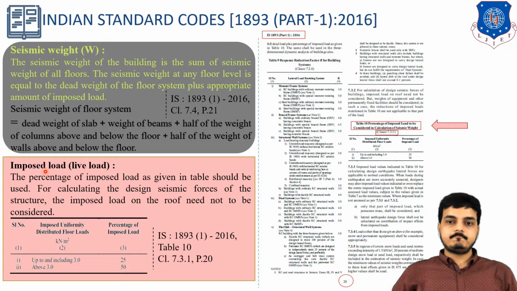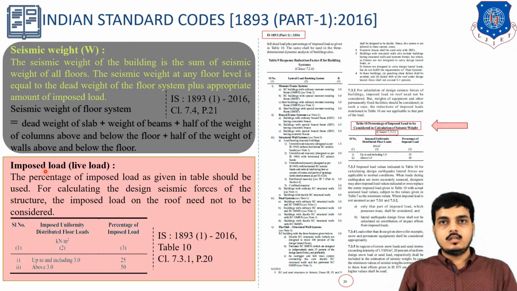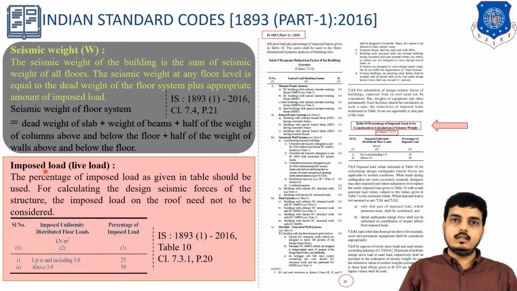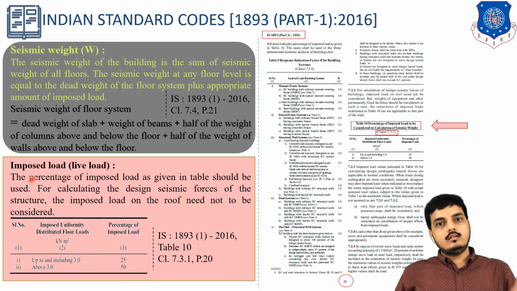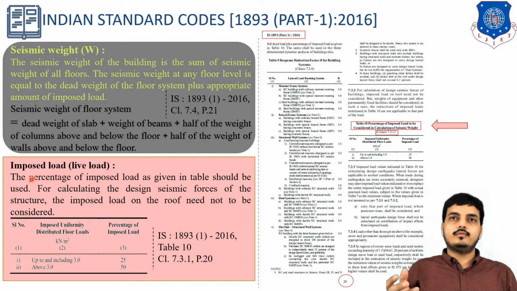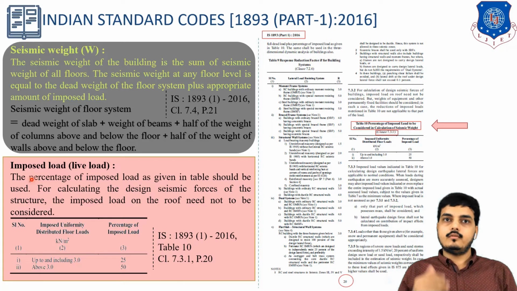Now the imposed load, that is, the live load. For the given building, before designing we have to consider how much live load will be coming. For that, in the example it will be given that this much live load will be there, and for calculating live load there are various codes also, but right now in our examples it will be given. Now look, live load will be given. Let us say the live load is 4. What does a live load of 4 mean? That will be 4 kilonewton per meter square.